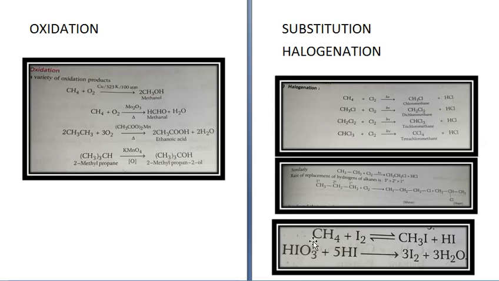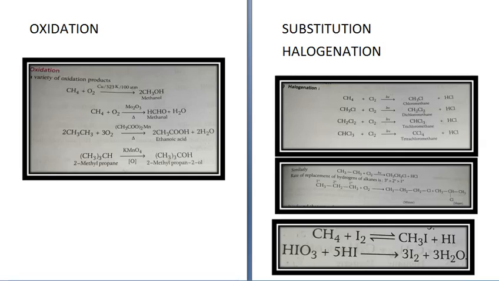So then the reaction becomes CH4 plus I2 gives you CH3I plus HI, because this is a reversible reaction. So in presence of HIO3, if you carry out this reaction, then HIO3 will combine with 5 molecules of HI to give you 3I2 plus 3H2O, and then the reaction will proceed only in forward direction.